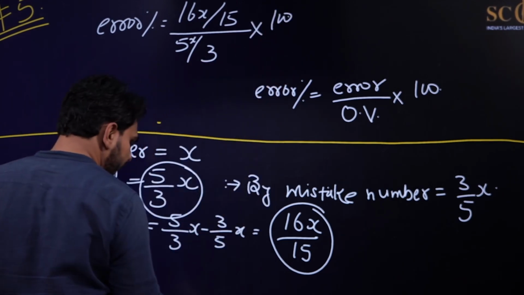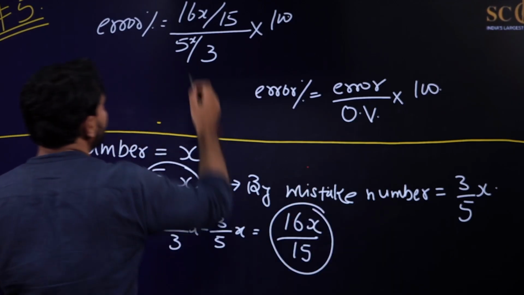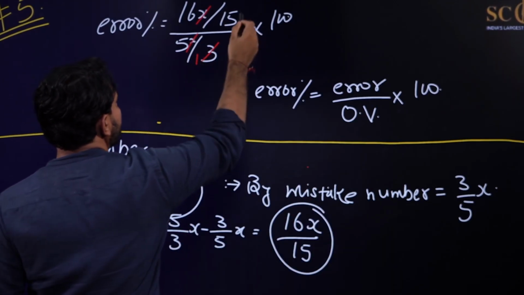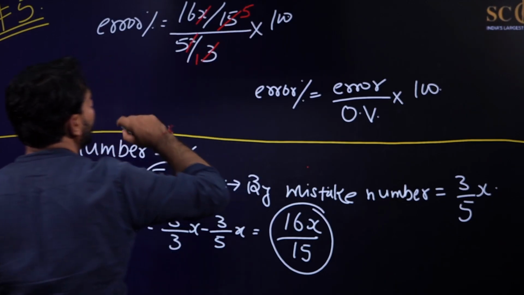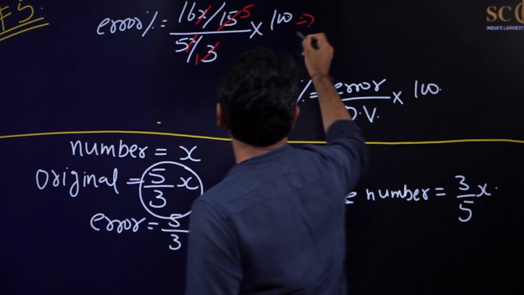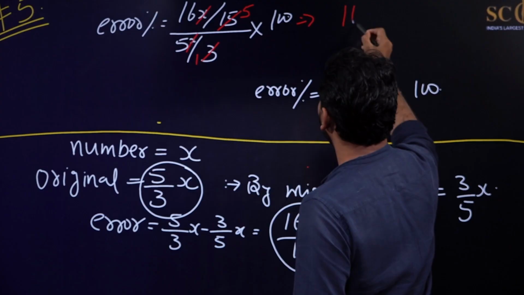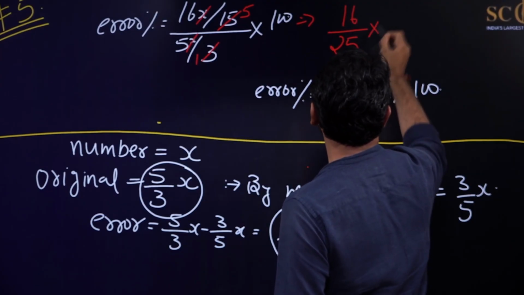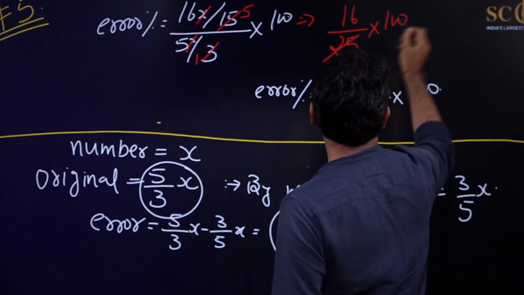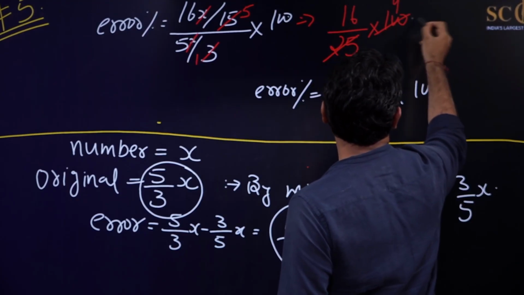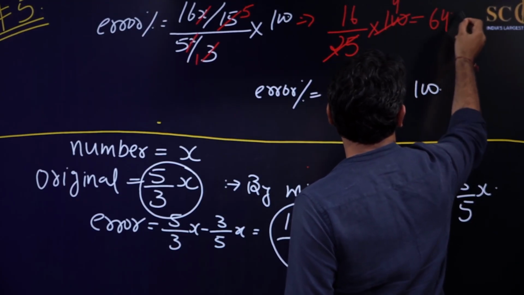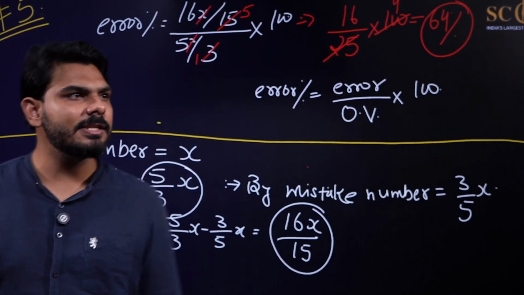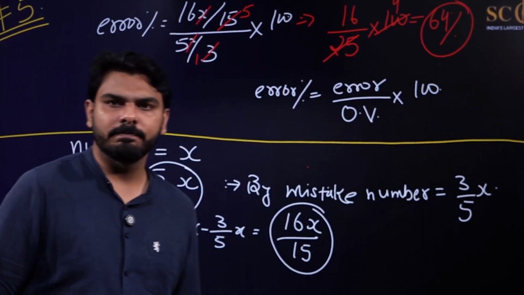Now for solving it, you can clearly see that x will be cancelled with x. 3 ones are 3, 3 fives are 15. Then ultimately you will be left with 16 upon 25 multiplied by 100. So 25 fours are 100 and 16 fours are 64. So your final answer will be 64%. It means error is 64%. So this will be your answer.